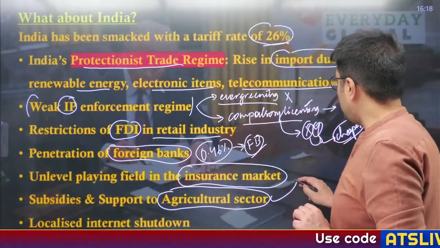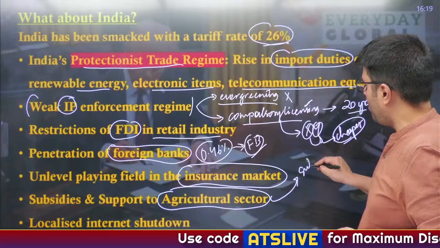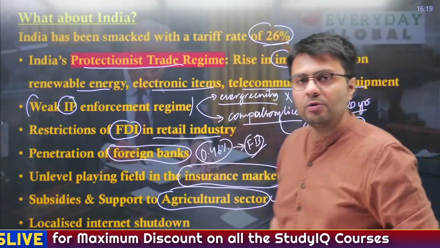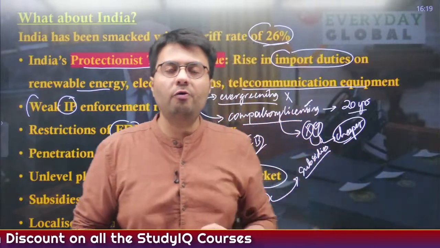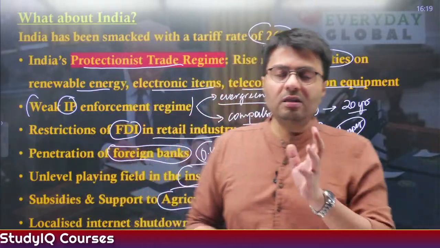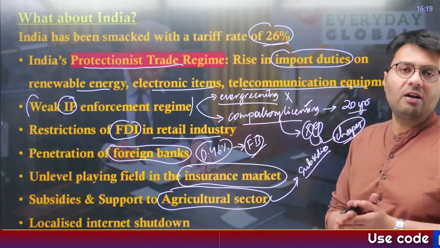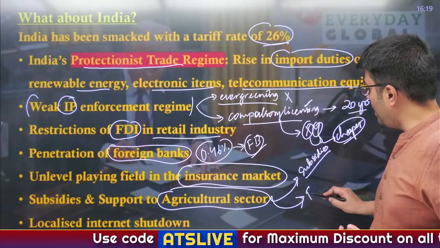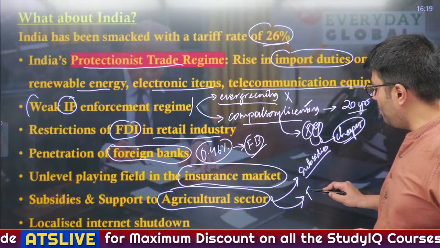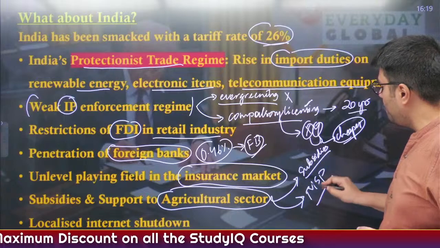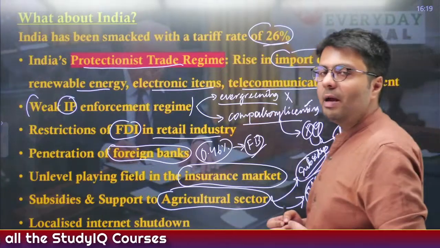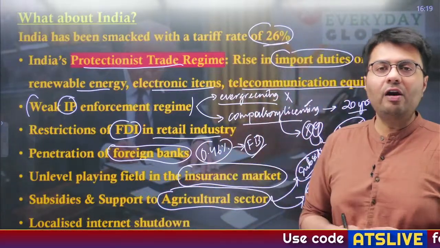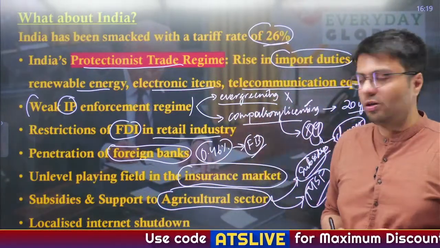Also, the matter of agricultural sector subsidies and support which the government offers is a matter of concern. The US says that the government provides subsidies in the form of fertilizers, cheap and free electricity, cheap and free water to farmers, which in a way reduces their overall cost of cultivation of crops. Now this disincentivizes free and fair agricultural trade in India. Also, the government offers many support schemes to farmers, for example PM Kisan Yojana or even procurement of crops at MSP. So all of this, according to the US government, jeopardizes free and fair trade in agricultural commodities, and in a way acts as both tariff and non-tariff barriers on foreign trade in agricultural goods.